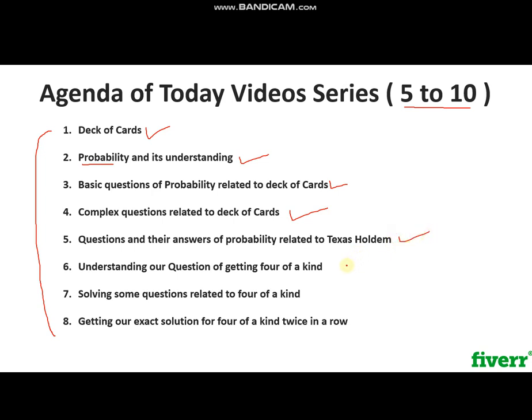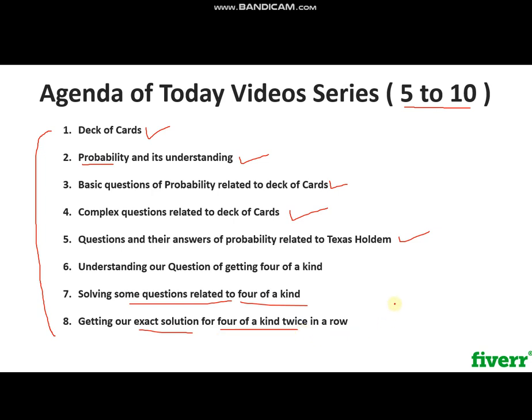That is another variant of game. And then we will understand our actual question for getting four of a kind, and some questions related to four of a kind and Texas Hold'em, and finding the near solution to our exact solution. At last we will figure out our own exact solution, and we will find the equations that we will use to get our exact answer to our question, that is getting four of a kind twice in a row when the five players are playing Texas Hold'em, and the total cards present are 36.